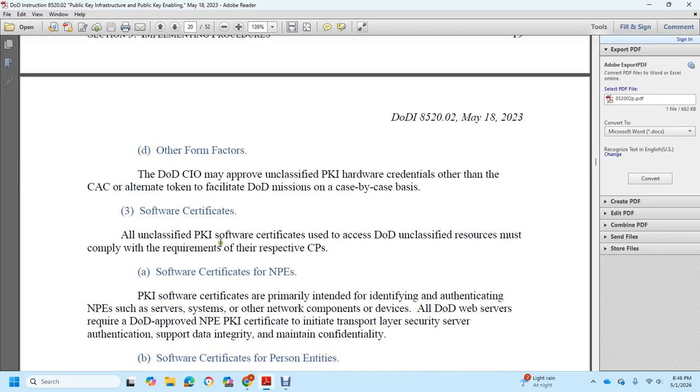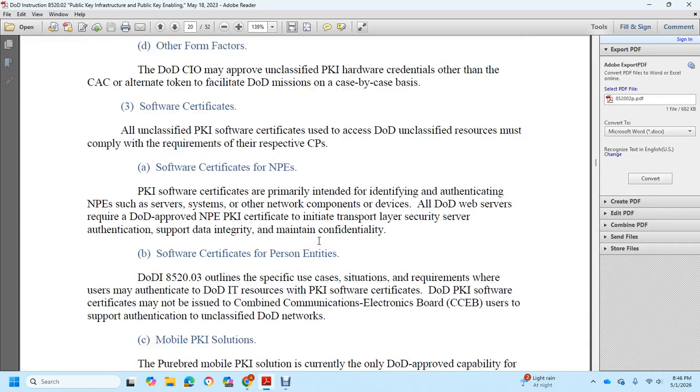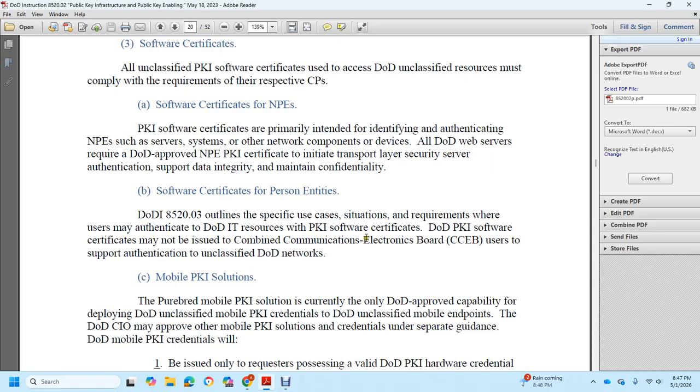Software certificates: all unclassified public key infrastructure software certificates used with DoD unclassified resources must comply with the requirements of the certificate practices. Security certificates of the NPE: public software certificates are primarily intended for identifying and authenticating NPE servers and systems with other network components and devices. All DoD web servers that require DoD-approved NPE public key infrastructure certificates initiate Transport Layer Security server authentication to support data integrity, maintaining credential confidentiality.